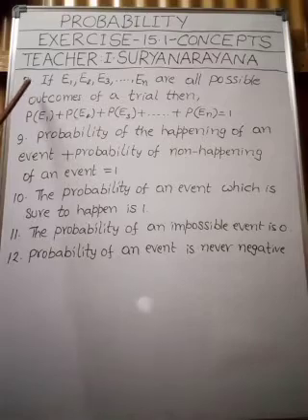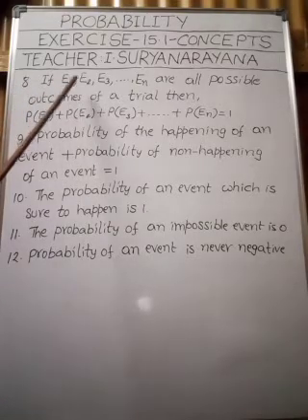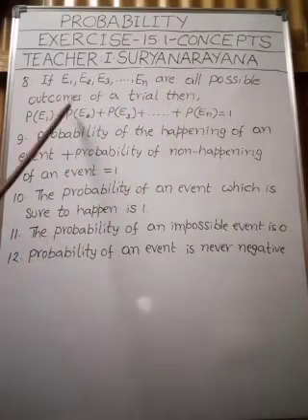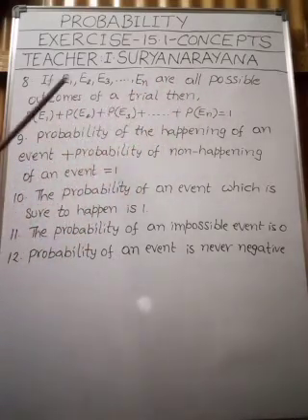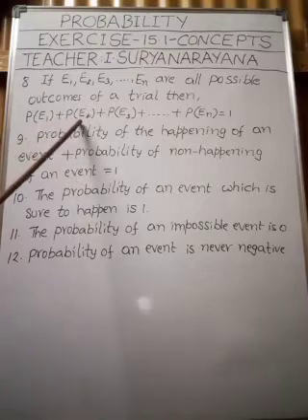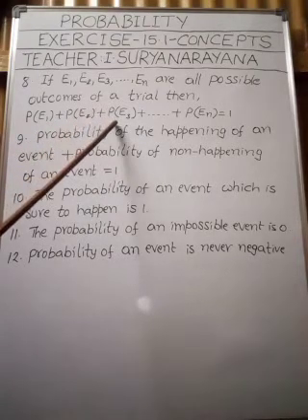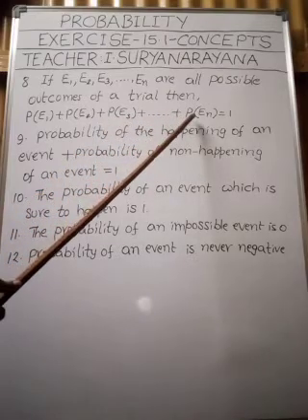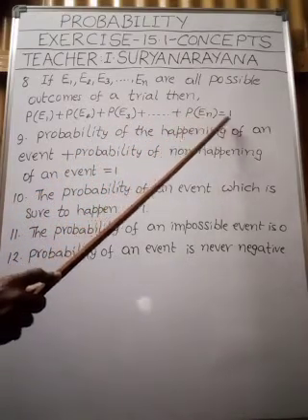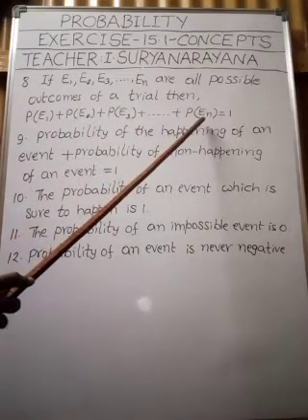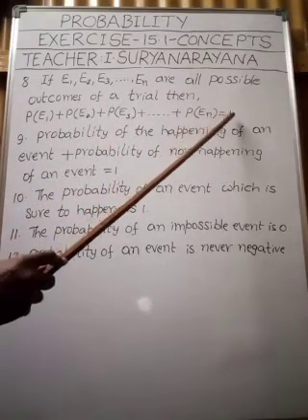Now come to point number 8. If E1, E2, E3 and so on up to En are all possible outcomes of a trial, then P of E1 plus P of E2, the probability of E2, plus the probability of E3, plus and so on, plus the probability of En is equal to 1. It means the sum of all the probabilities of events is equal to 1.